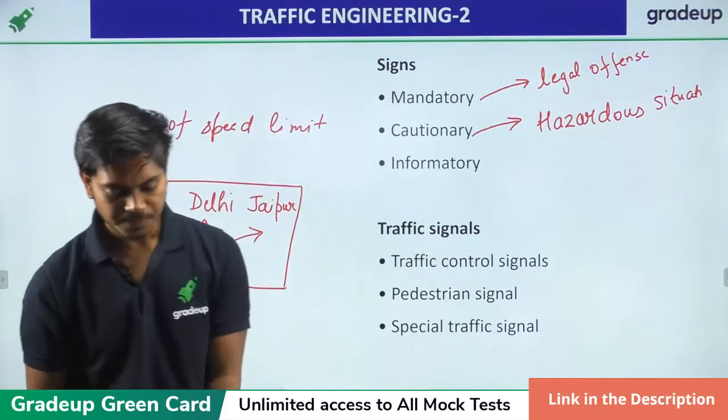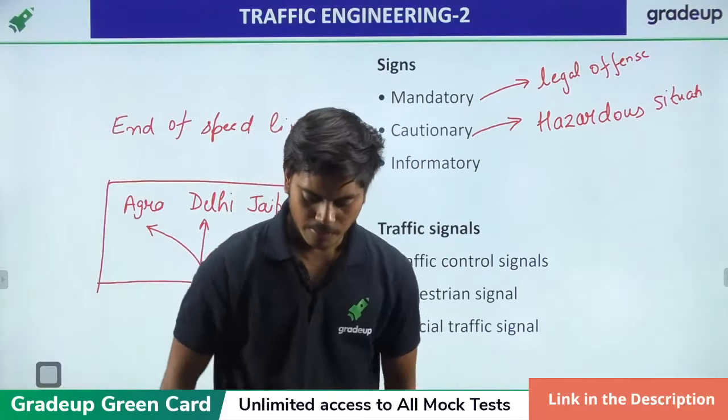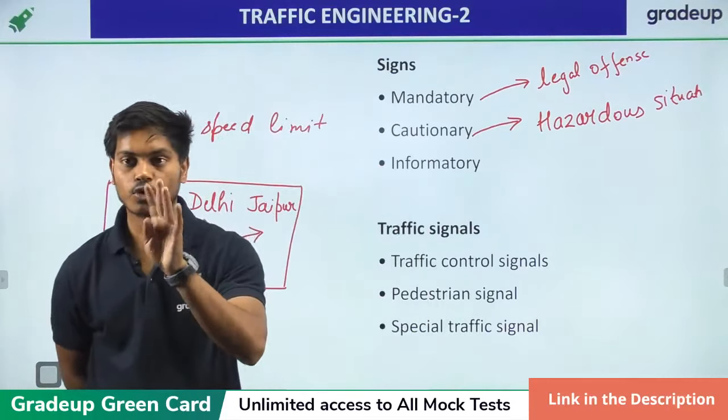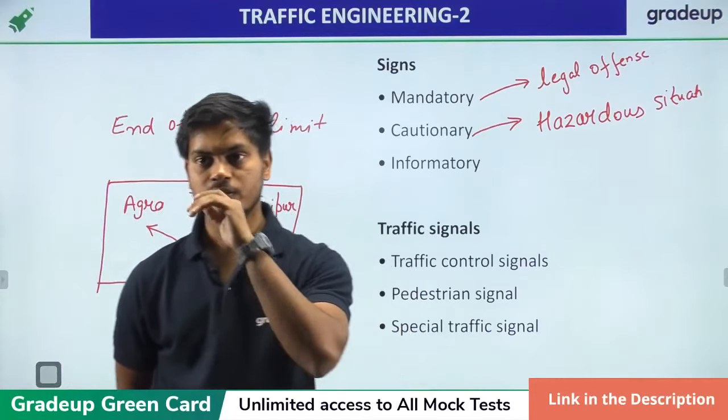Now traffic signals. What we are talking about are traffic control devices. There are 4 traffic control devices. Someone asks to tell about PCU and traffic engineering.